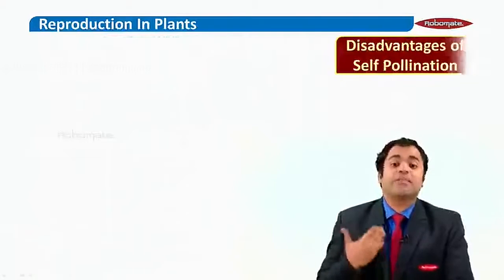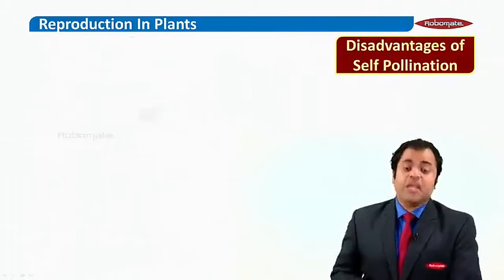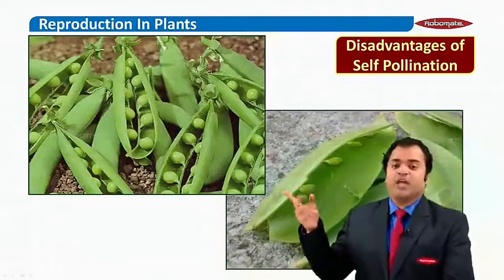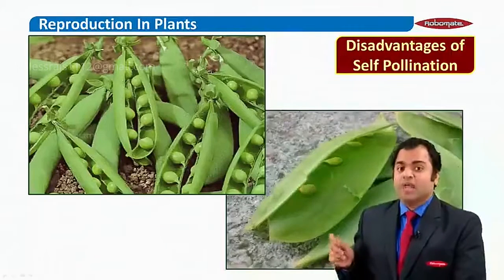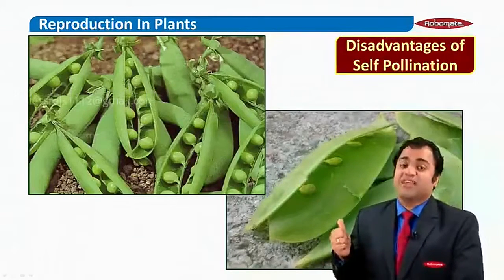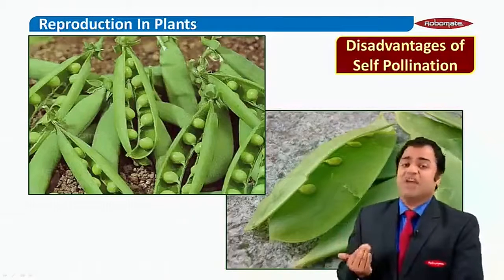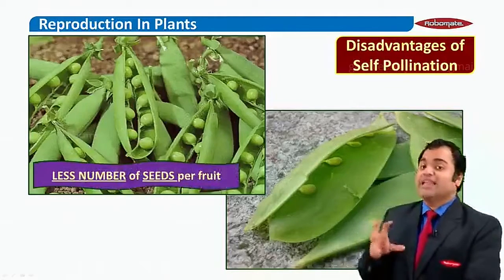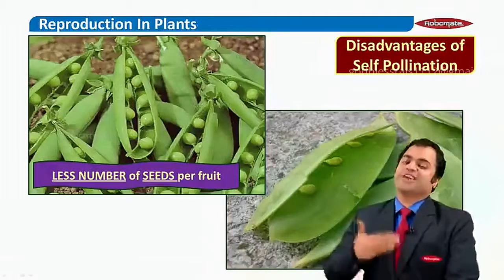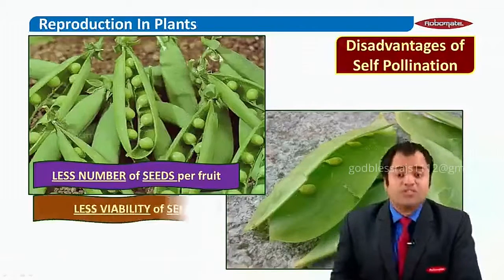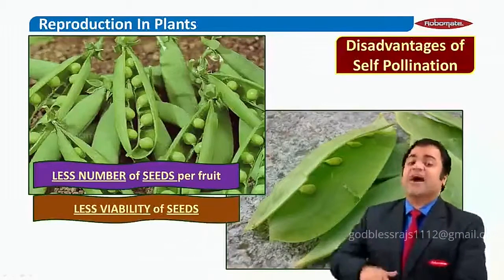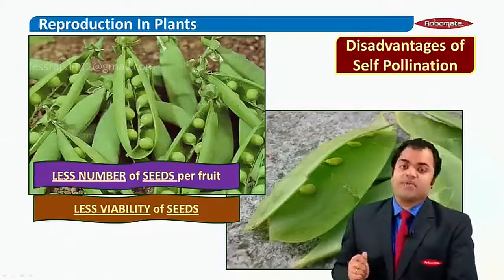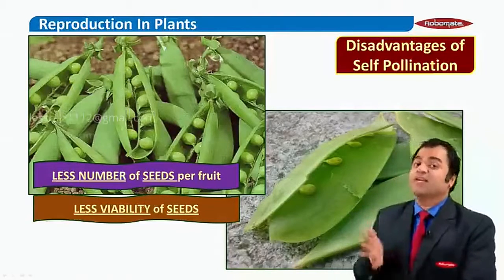Let us look at some more disadvantages of self-pollination, right? If I look at this picture, look at that original pea plant. Look how many seeds are there in the pod. But if you look right behind me, it is one of the reasons why self-pollination is not very much desired, because the number of seeds in a pod or in a fruit definitely gets lesser and lesser if you keep doing self-pollination again and again. Also, the seeds become less and less viable. They won't germinate as well as the initial parents would. Is that okay? So you can say the progeny keeps getting weaker and weaker, right?